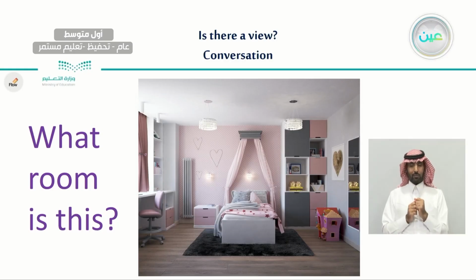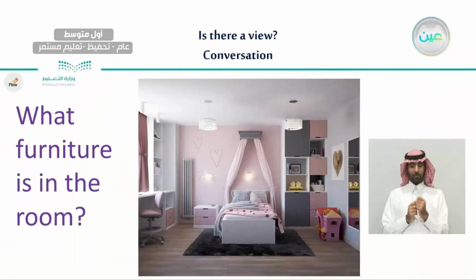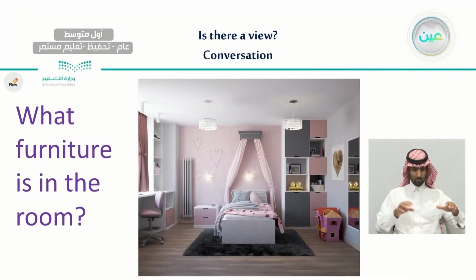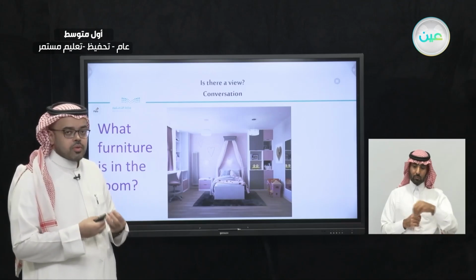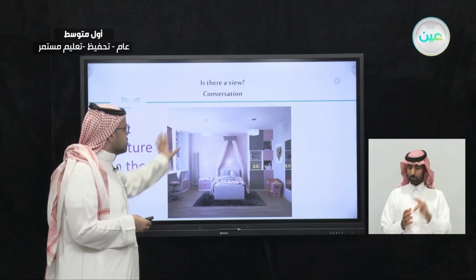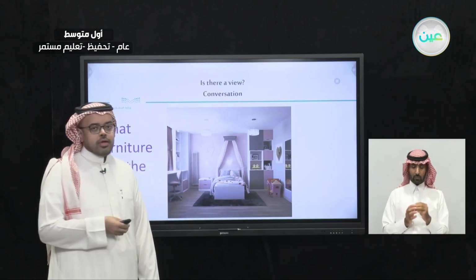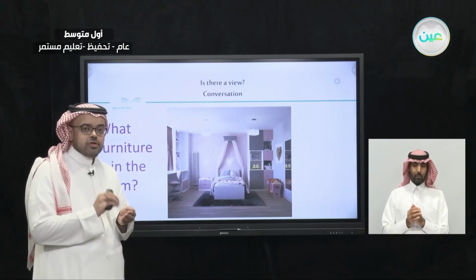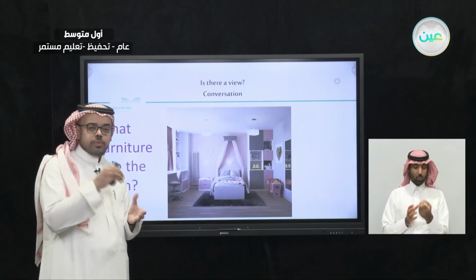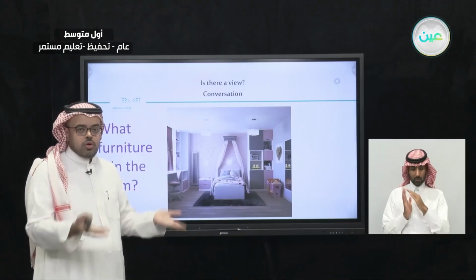Very good. Let's see what kind of furniture we have in this room. We agree that this is a bedroom, okay? But there is certain furniture that needs to be put inside the bedroom to call it a bedroom.